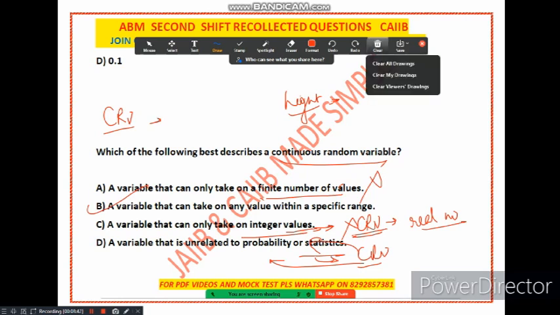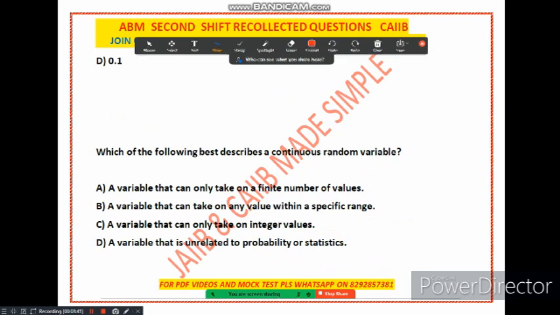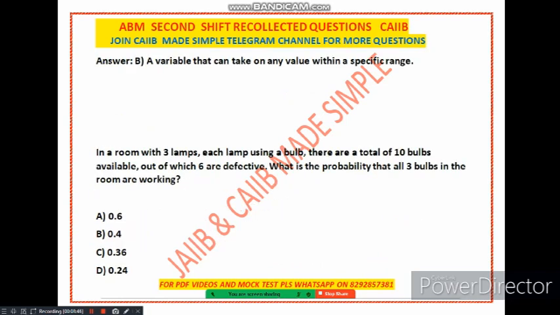Okay. Now let's go to the next question that we have. The next question is also from probability. So let's discuss this question in detail, how to solve it. The question is, in a room there are 3 lamps, each using a bulb. So each lamp is using a bulb. There are a total of 10 bulbs available, out of which 6 are defective.